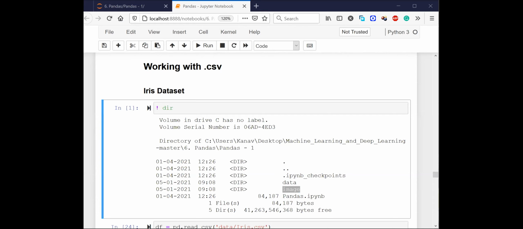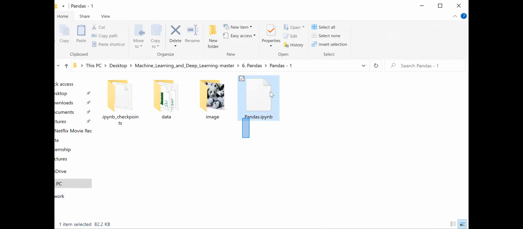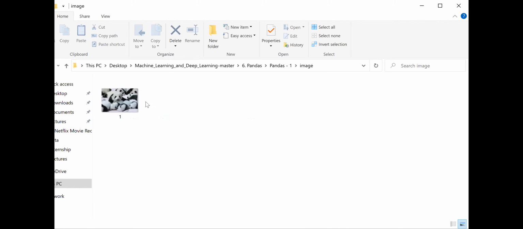Yeah, so I hope now everyone can see the screen. Do you see this is the folder with pandas.ipynb? This is the file where I have written all the code. And you see these are the folders. The images folder contains the image that I just showed you, which I used in my Jupyter notebook.